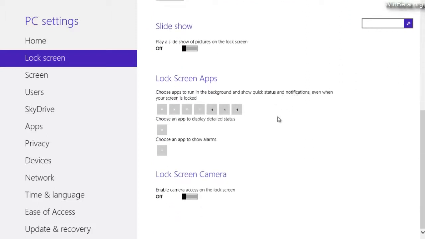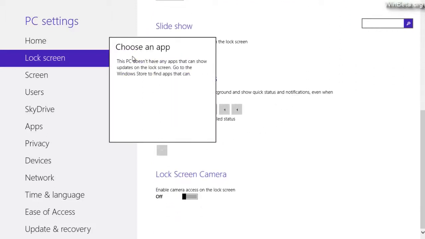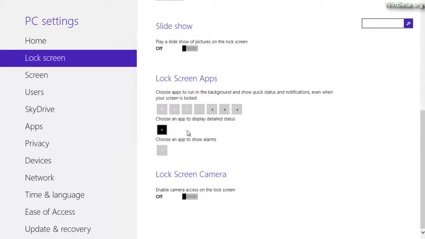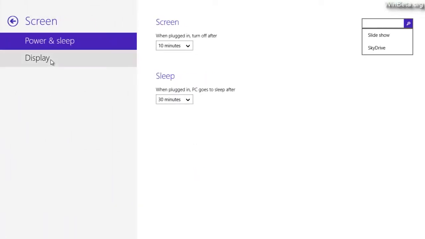Not much has changed here, except you can add an alarm to the start screen. However, this isn't working right now. It's not hooking up to the System Alarms app, so I don't know why. You can also, as per usual, add more apps to the lock screen. Nothing's really changed here.